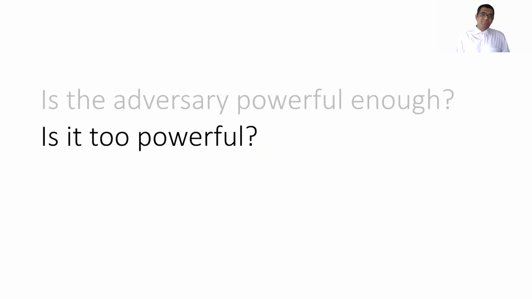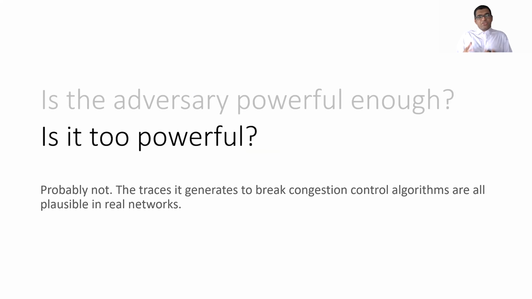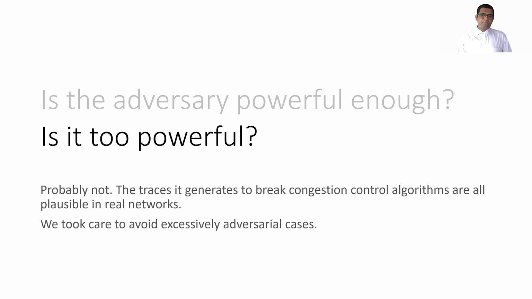That's the second condition we had. Well, it is not really possible to know this for sure, but we believe that we struck the right balance, because when we use CCAC to break algorithms, the traces it generates are all plausible in real networks, as in we can imagine network paths where this would happen. We also took care while designing the model to avoid the excessively adversarial cases. The paper elaborates on this a little bit more.